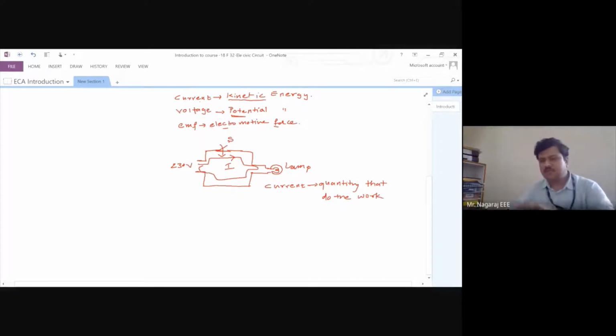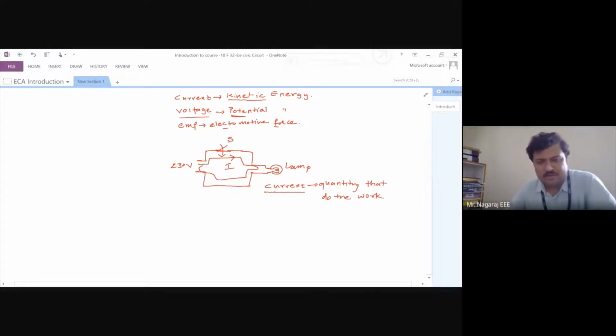Potential will exist, but until current flows into a particular system, that system does not start operating. In any system, if there is no flow of current, in the majority of cases we say that system is not working. So to get work done in an electric circuit, I need current. To make the current exist in the system, I need voltage.